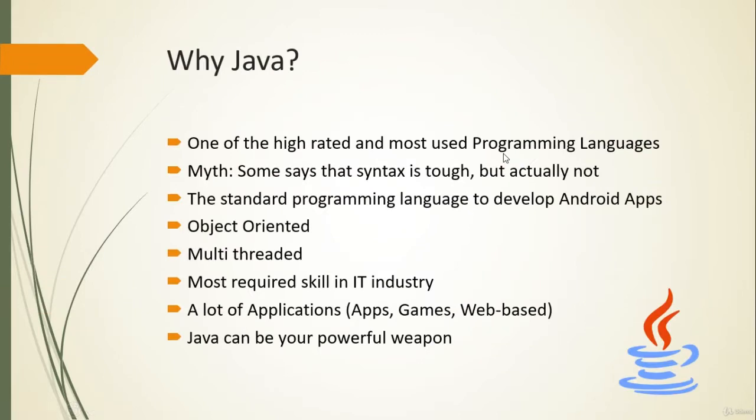So why Java? Java is one of the top-rated programming languages of 2020. You can see it is one of the highest-rated and most used programming languages. It's almost the most required skill nowadays in the IT industry. So Java is top-rated. That's the first reason why you should learn Java.